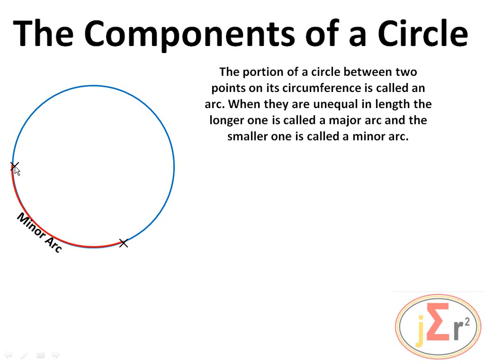But of course, these 2 points are joined by another portion of the circle all the way around here, which is very big. So that portion is called the major arc. So we have a minor arc and a major arc.